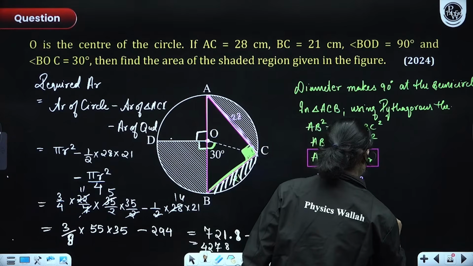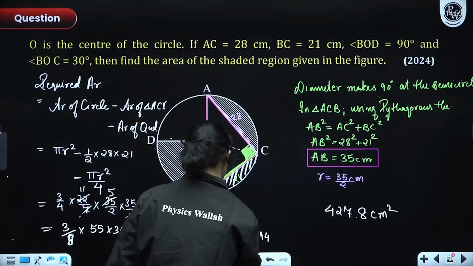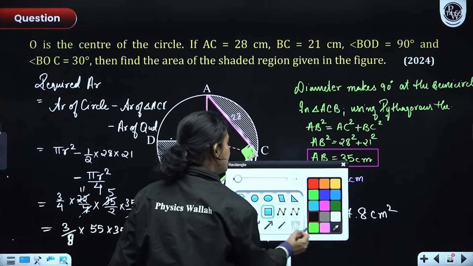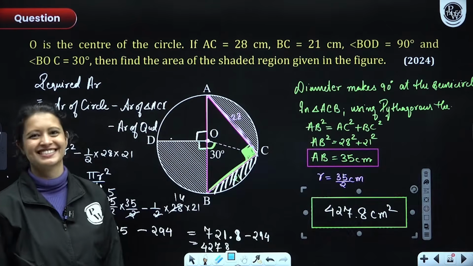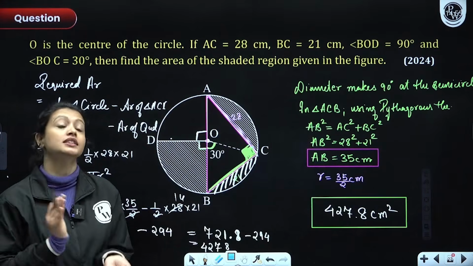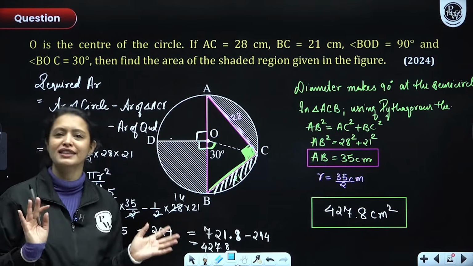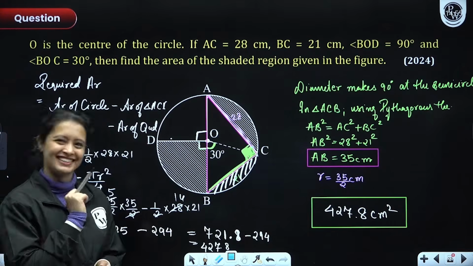427.8 centimeter square is the answer. If you got this answer, guys, well done, good job. If you did not, then recheck your calculations. As I told you earlier, this entire question had lots of calculation and that's it, and some brain. Chaliye ji.